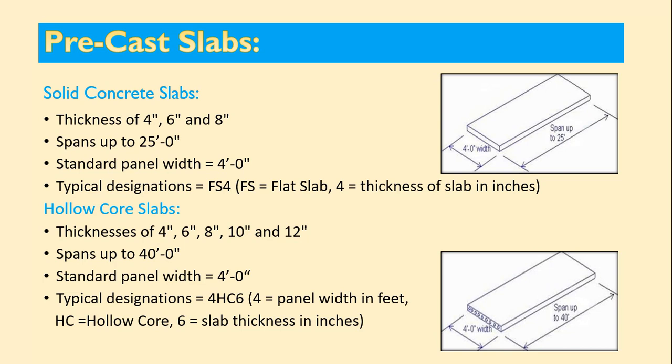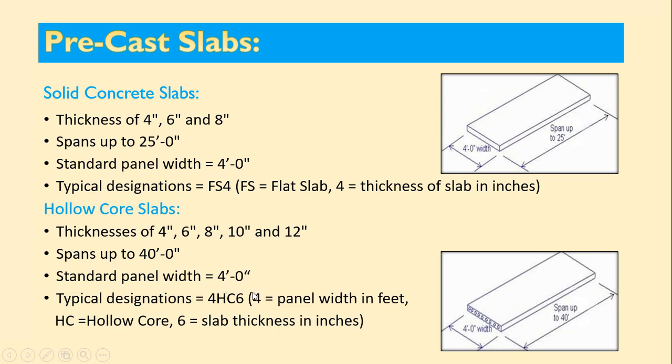Now coming to hollow concrete slab. The thickness of hollow concrete slab varies from 4 inch to 12 inch. In addition to 8 inch, 10 inch and 12 inch thickness is possible in hollow concrete slabs. As these are hollow, the weight is reduced. Solid concrete slabs are solid, so thickness is limited to 8 inch maximum. In case of solid, span is 25 feet, while here it can span up to 40 feet. Standard panel width is 4 feet, the same for both solid precast and hollow core slabs.